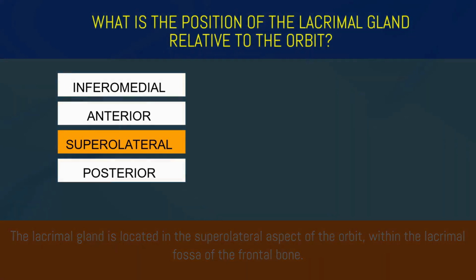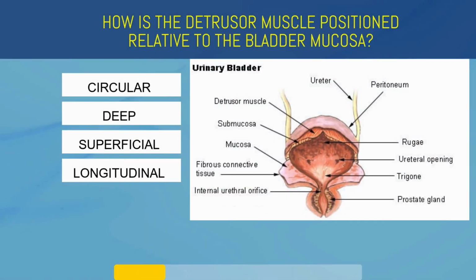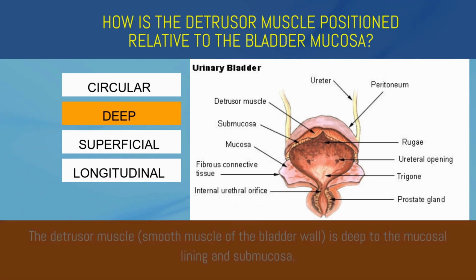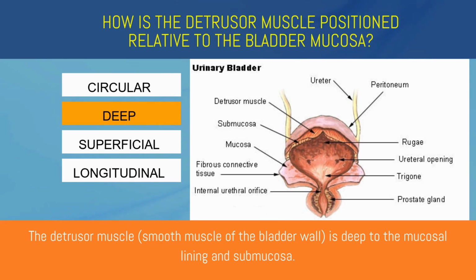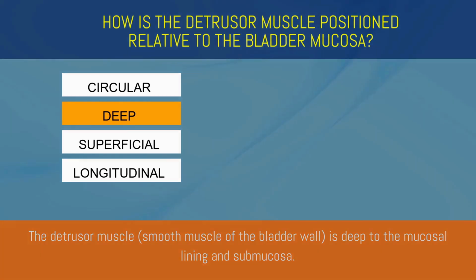bone. How is the detrusor muscle positioned relative to the bladder mucosa? Circular, deep, superficial, or longitudinal? Deep. The detrusor muscle is deep to the mucosal lining and submucosa.